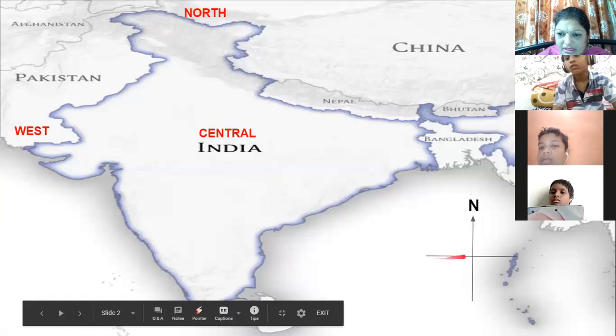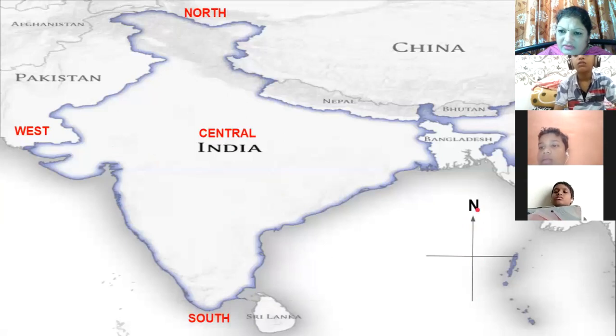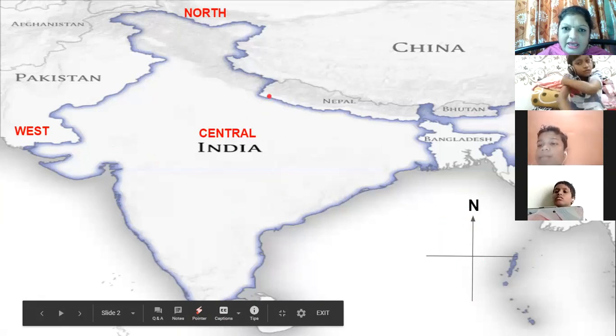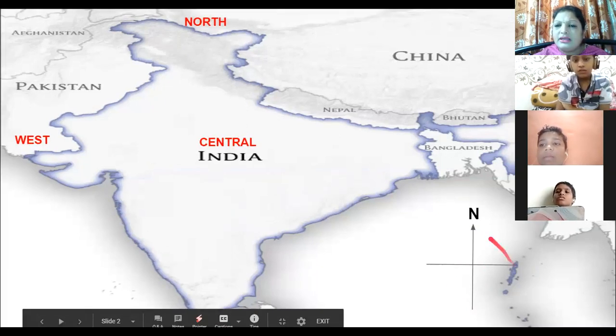Now see what this arrow is showing, this is north. So automatically, if this is north, this will be south. Okay, north, south, west and east. So this is very important. And one more important thing is the key of the map, the index. Okay, remember these two things you have to show for the map. One is the direction you have to show on the map, and one is the key, the index.